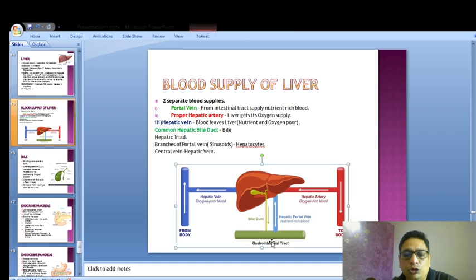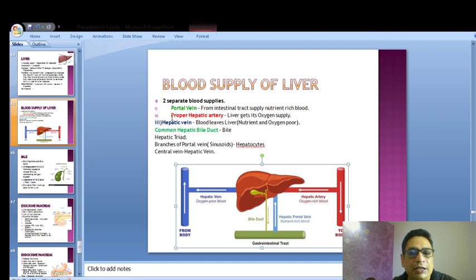The gastrointestinal tract, the hepatic portal vein, brings nutrient-rich blood to the liver. What are these nutrients? These nutrients are nothing but the ones that were absorbed directly by the blood, or the capillaries, that is sugars, the carbs, and the nucleosides.